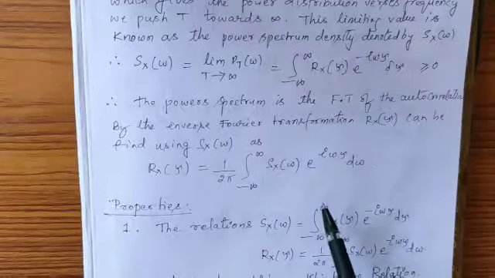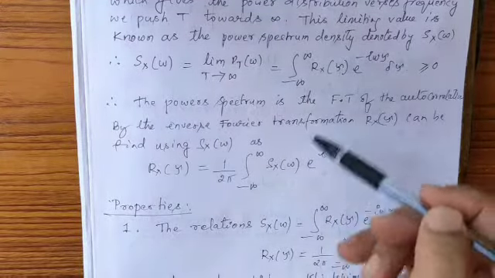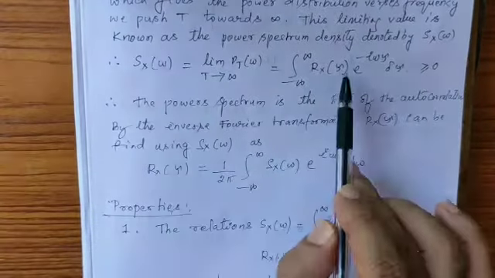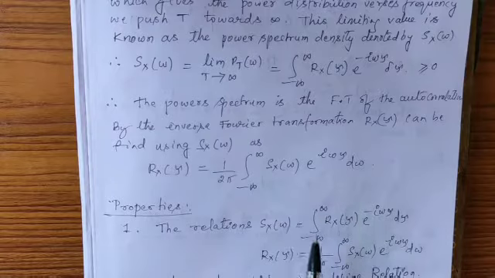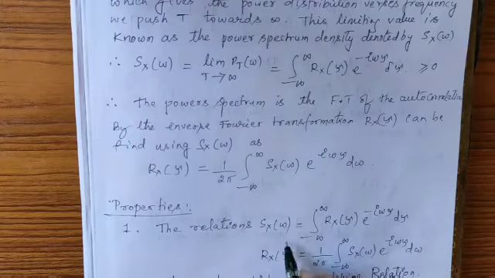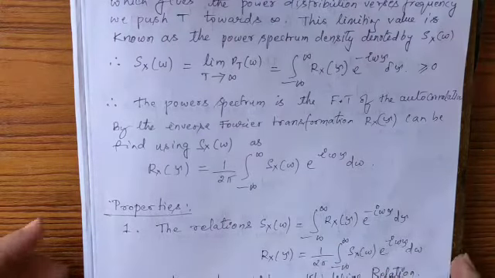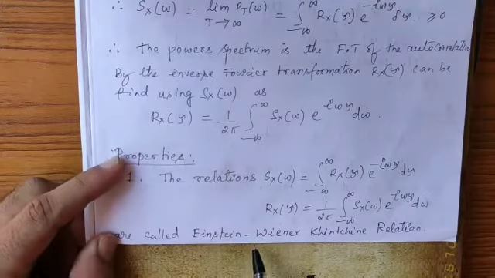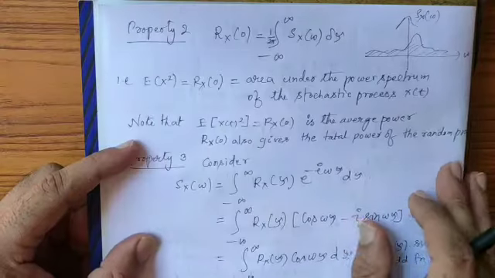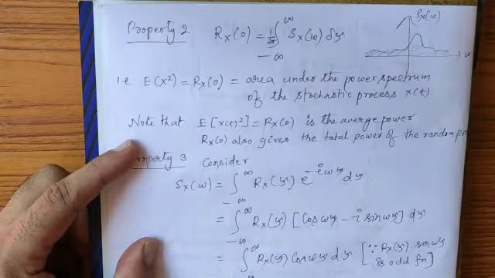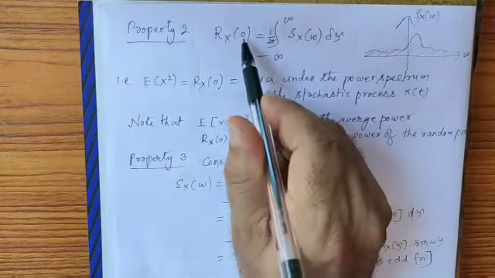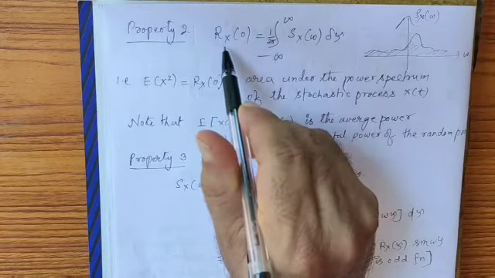The first property I have taken here is these two relations. What is that relation? The first one is the Fourier transformation, the second one is the inverse Fourier transformation. That means the power spectral density or power spectrum is the Fourier transformation of the autocorrelation function, and the autocorrelation function is the inverse of the power spectrum. So these two relations together are also called the Einstein-Wiener-Khinchin relation.